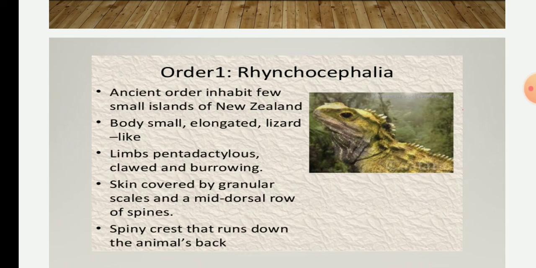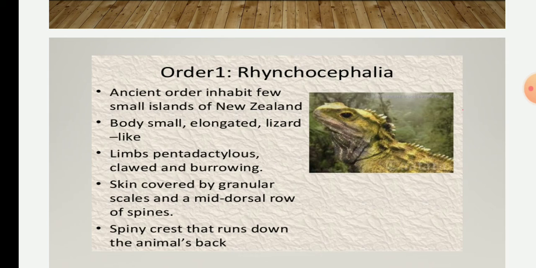They are referred to as the ancient order that inhabits a few small islands of New Zealand, and the body is small, elongated and lizard-like. They will be having 2 vacuities or the temporal fossae present in the skull, and the teeth are acrodont. Okay, the quadrate bone is fixed or movable.